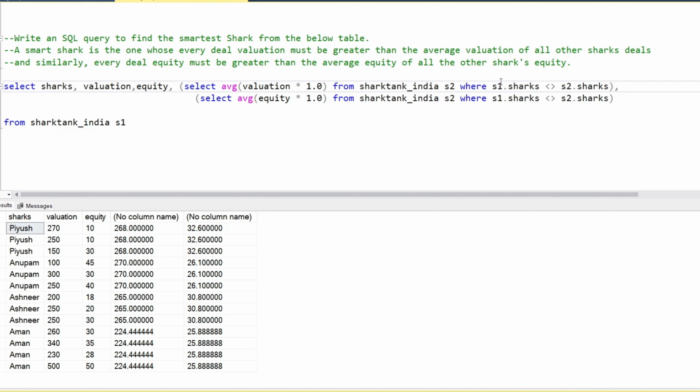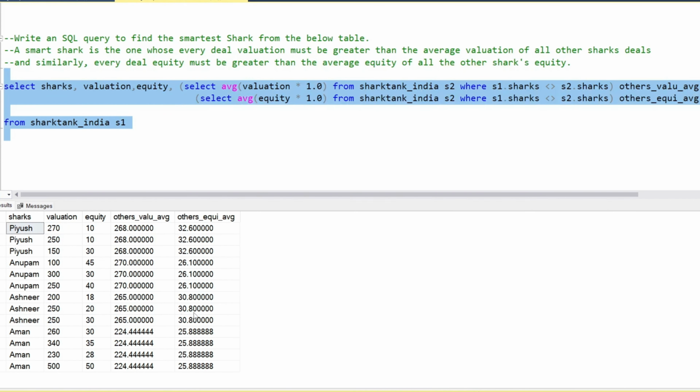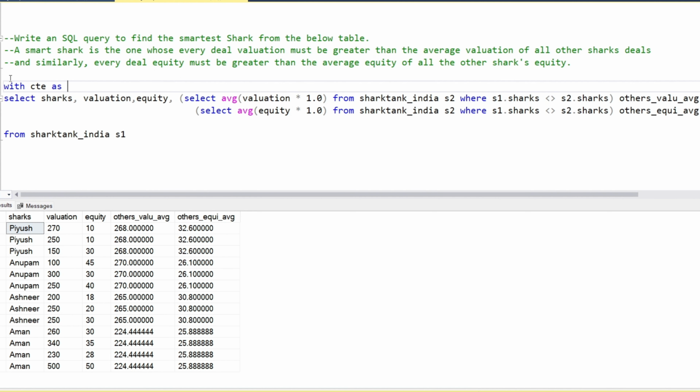Let's rename this as others valuation average, and others equity average. So we have renamed them. In these averages, Piyush's valuation is not included.